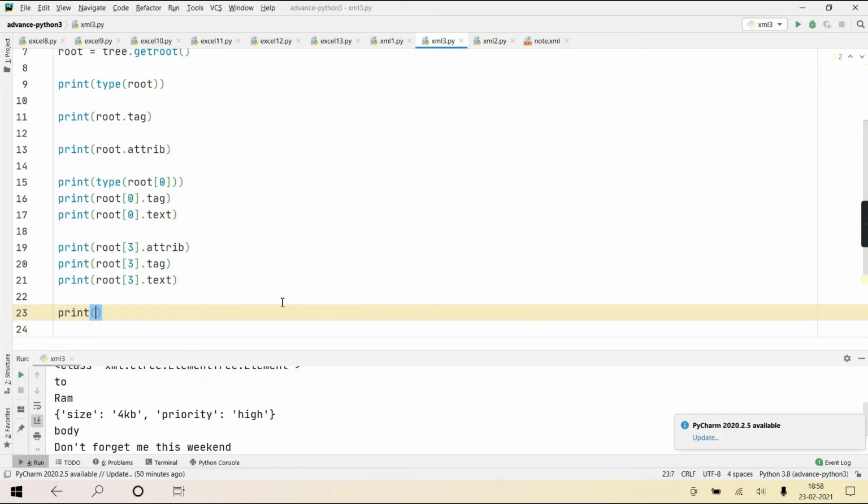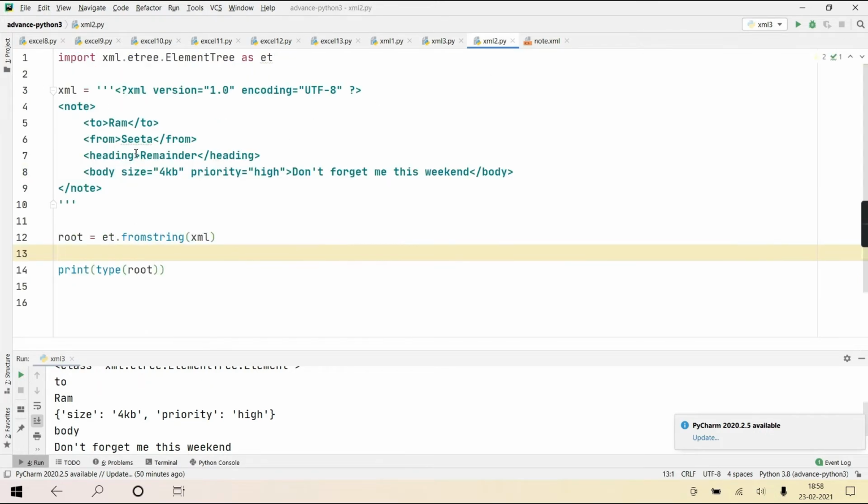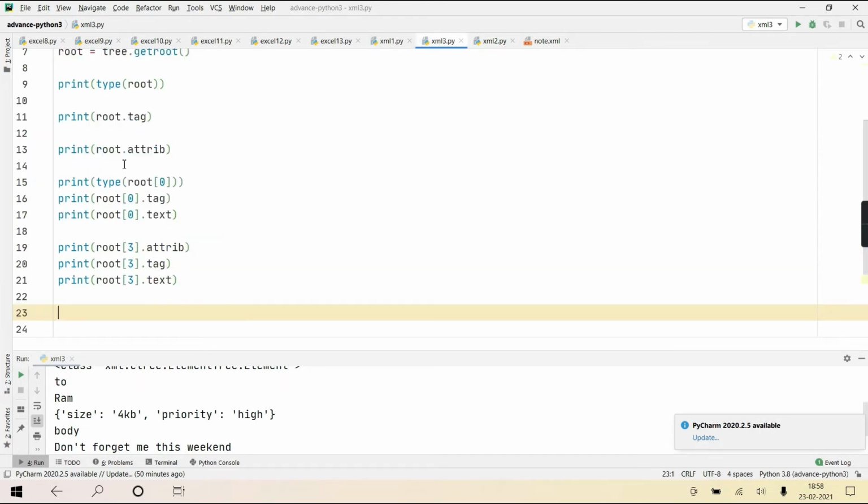So here if I write print root of 0 dot tag, that will get printed, but root of 0 dot text won't, because there is no text.